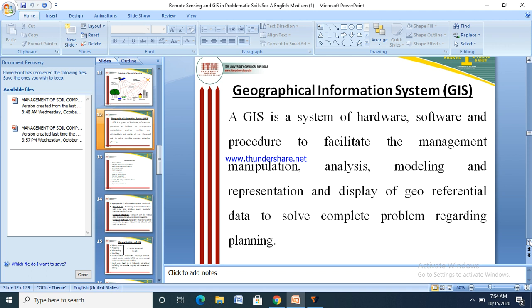Now Geographical Information System, GIS. A GIS is a system of hardware, software and procedures to facilitate the management, manipulation, analysis, modeling, representation and display of geo-referenced data to solve complex problems regarding planning. So these are the four stages: management, manipulation, analysis and modeling.